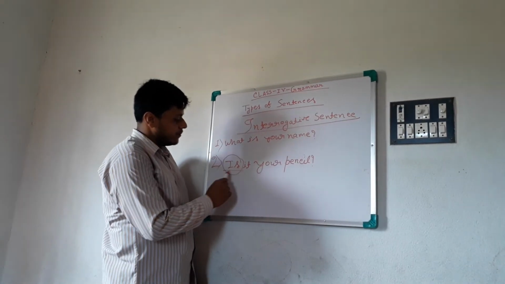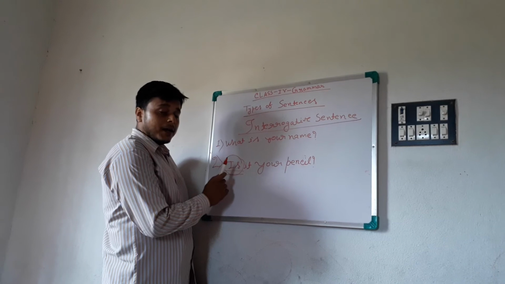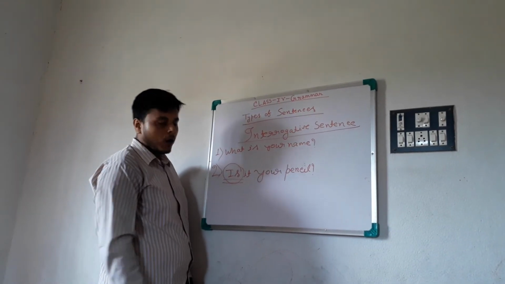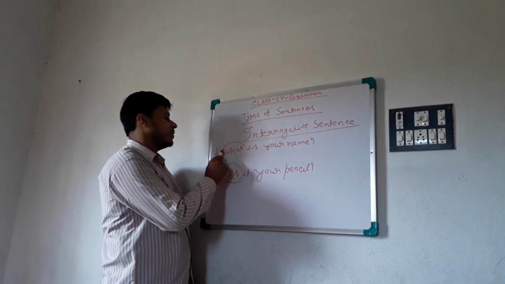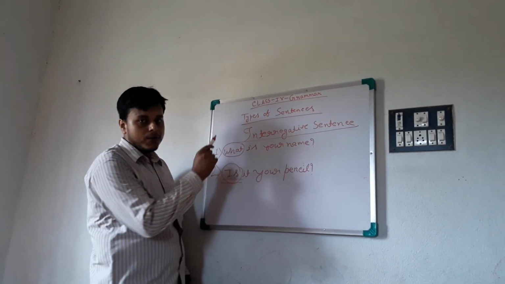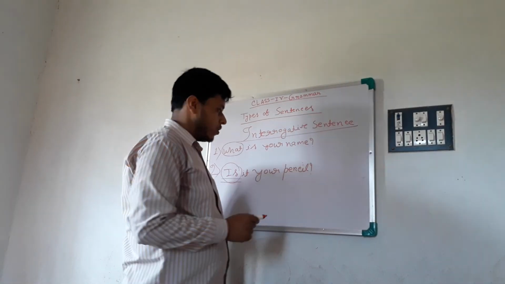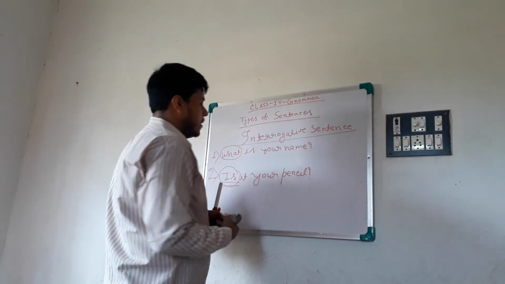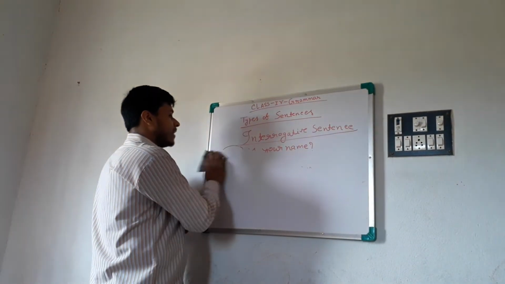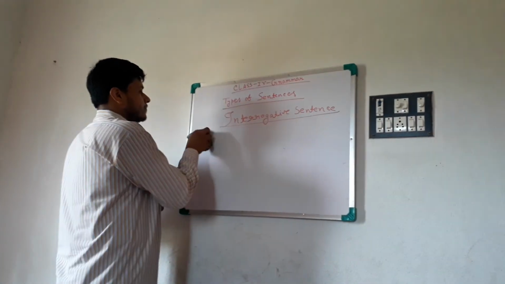And sometimes the interrogative sentence starts with the helping verb like is, am, are, was, were. And sometimes the interrogative sentence starts with the WH words like who, which, what, how, etc. But remember, interrogative sentence can be of two types: positive or negative.